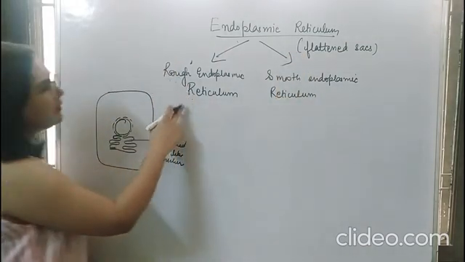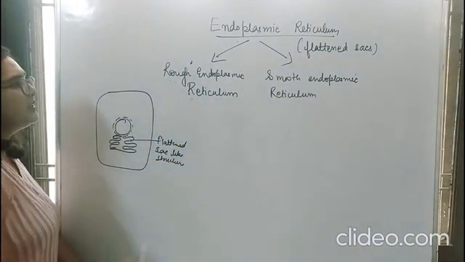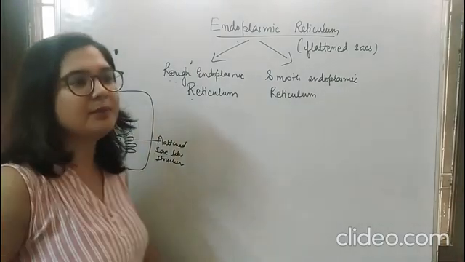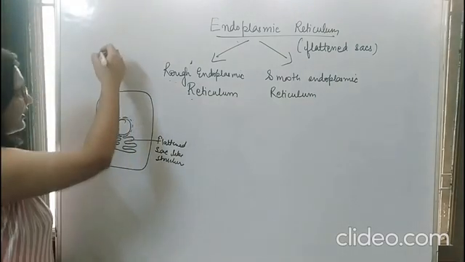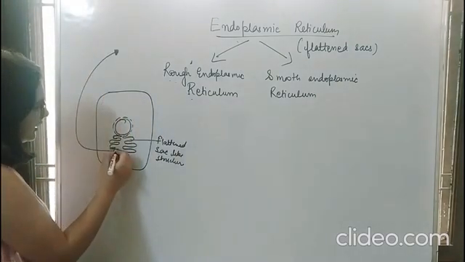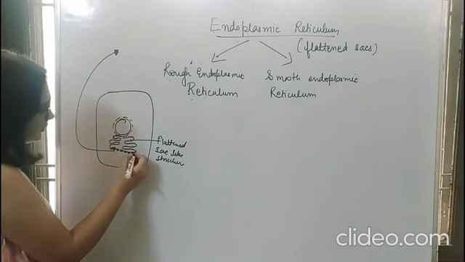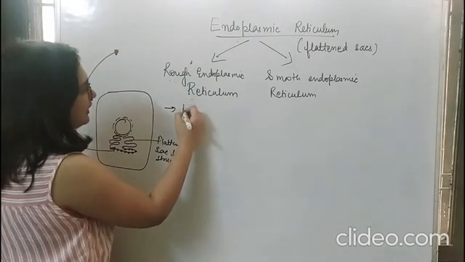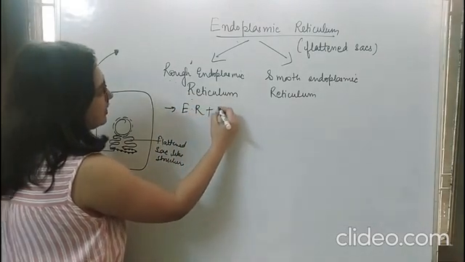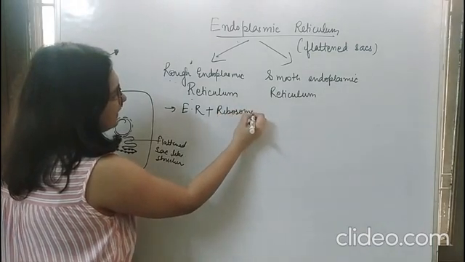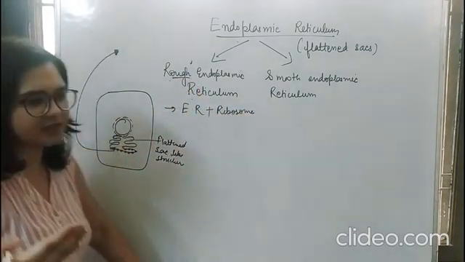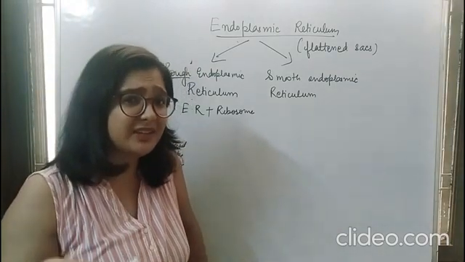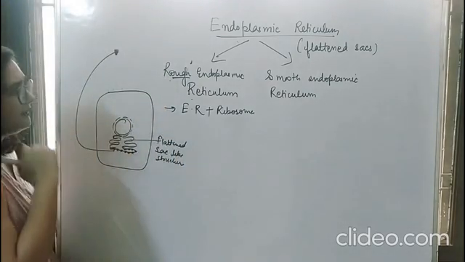Now, why are they known as rough endoplasmic and smooth endoplasmic? Class, ribosomes are important for synthesis of the protein. They are involved in making protein. So, when ribosomes are attached to the endoplasmic reticulum, then you will call this endoplasmic reticulum as rough endoplasmic reticulum. So here I am writing endoplasmic reticulum plus ribosomes. And why is it known as rough? Because when endoplasmic reticulum is observed under the microscope, it appears very rough. You know, the surface appears very rough. And that is why it is called a rough endoplasmic reticulum.